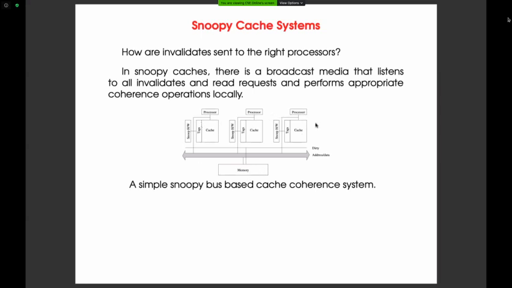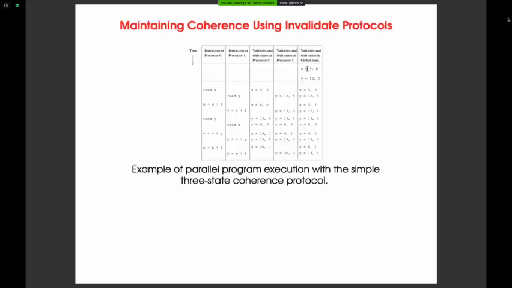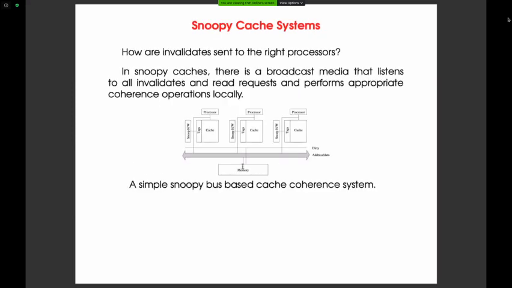There are three processors given in this figure, and we have a common shared memory. This double arrow indicates the memory which is available. Suppose, from the previous example, in the memory we have X equal to 5 and Y equal to 12. Now let us take the first cache, processor P0, and it wants to read X. So it will put a request on the bus.